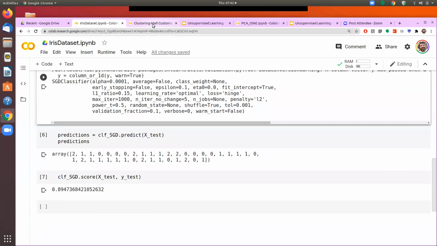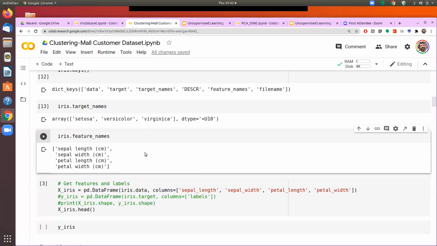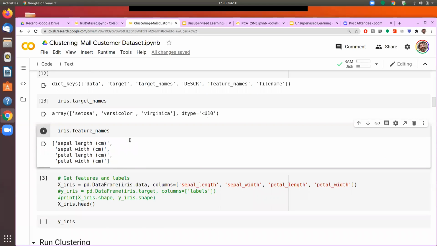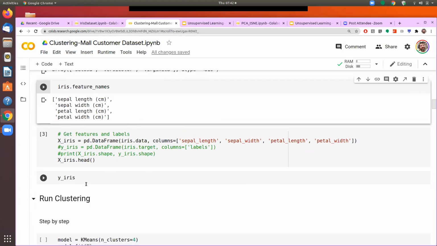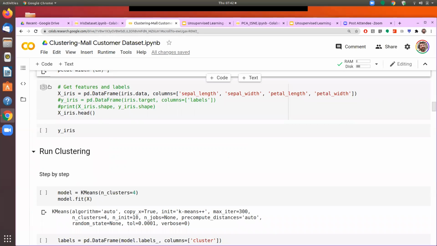Okay. Now we just come to clustering here. Here also I have the iris data set, but if you see, I am not using the Y. We will run the clustering only with X. It means that the information about the labels is not available to the system. So we run the clustering.